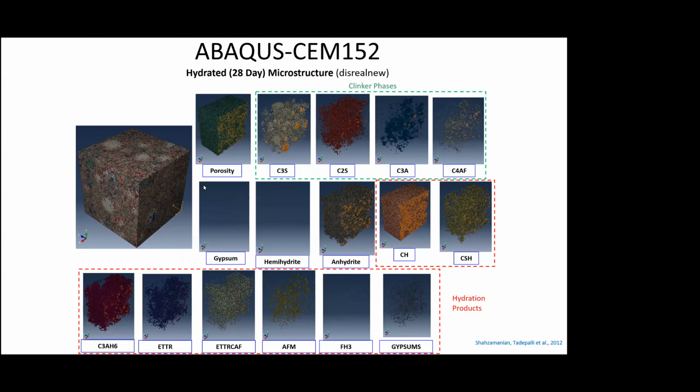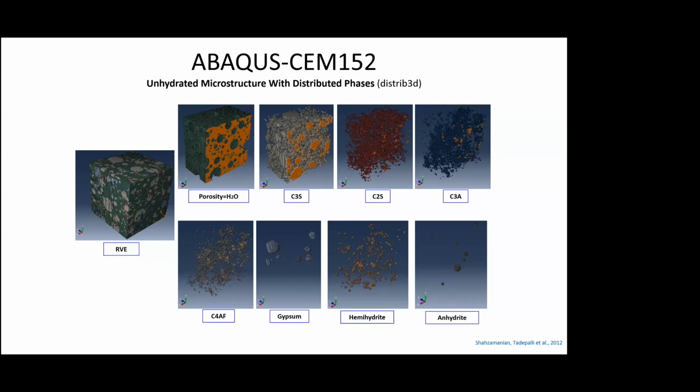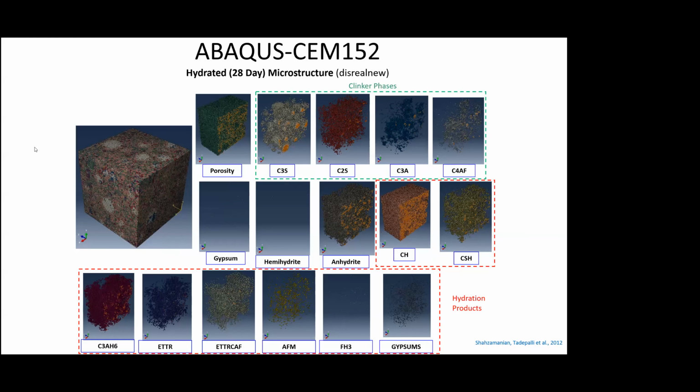On the hydrated, let's say 28th day, you see this has changed, right? The RVE is not expanded, but you can see that there are a lot more different phases. New material is coming in, and these circles are no longer very circular. They are jagged. Material has interpenetrated and all that.